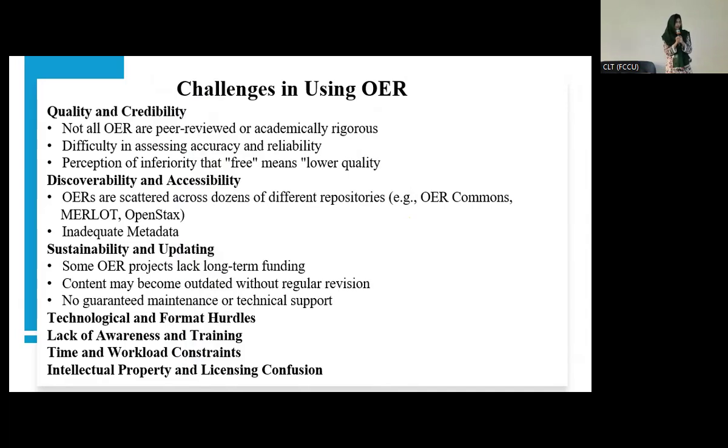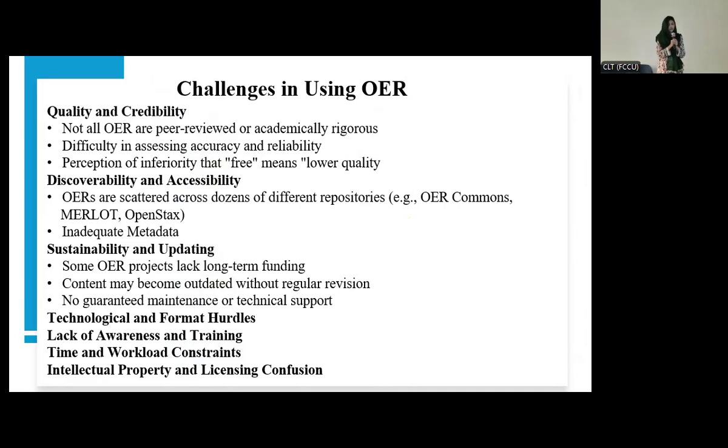And then we have to face technological and format hurdles. What happens? Maybe the format which is very accessible or easy to use in Pakistan is not very convenient for the people in Australia. They don't use that particular format. So maybe they uploaded an OER source on the OER platform, and that particular format doesn't work with your devices or your geographical area. Sometimes there are internet issues, and sometimes the servers are down, and you have to face these kinds of issues. Because internet is the biggest issue in Pakistan these days. We all know this. It's just down anytime.